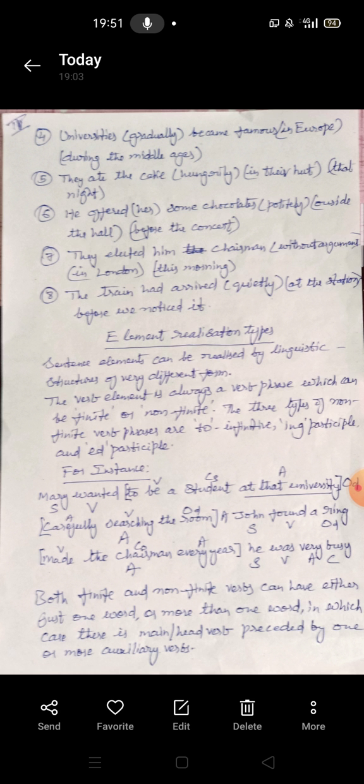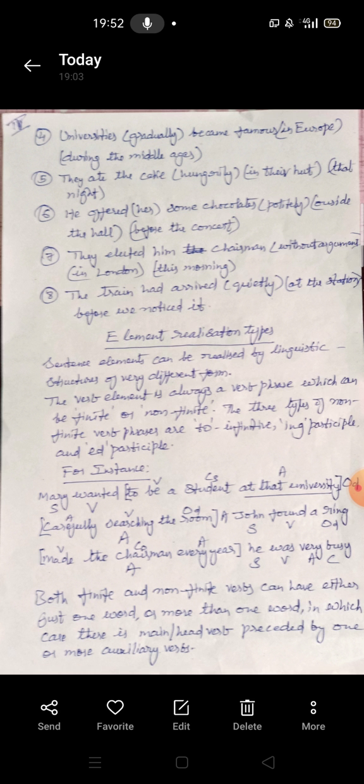Now, after this, we come to element realization types. That is, sentence elements can be realized by linguistic structures of very different form. That is, it can be realized by either a word or a phrase or a clause. The verb element is, of course, always a verb phrase, which can be finite or non-finite. This we have already talked about.